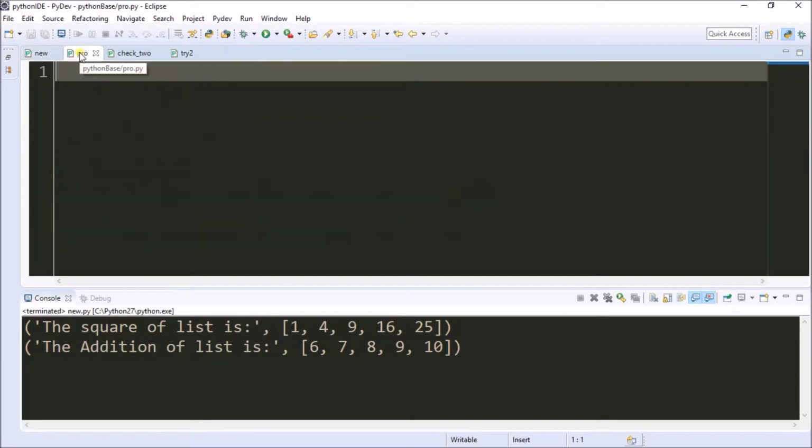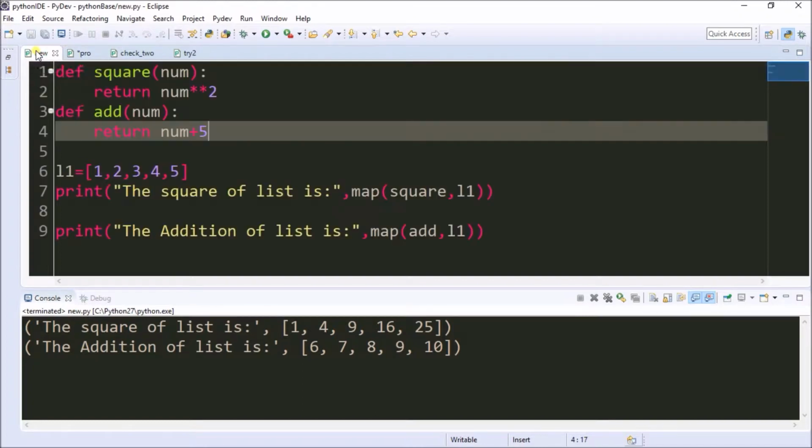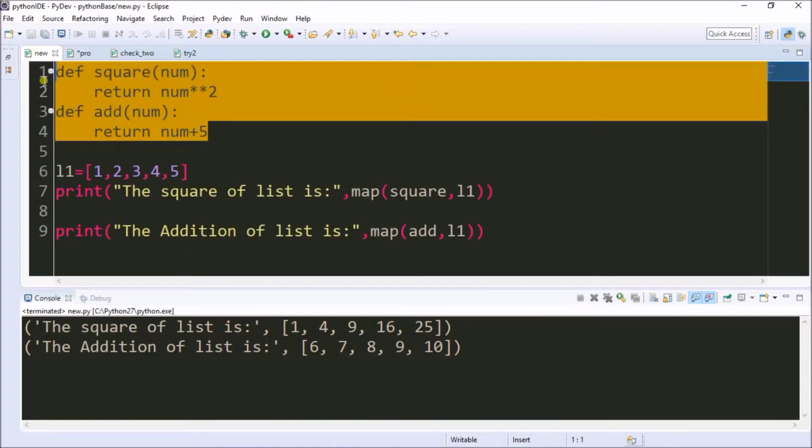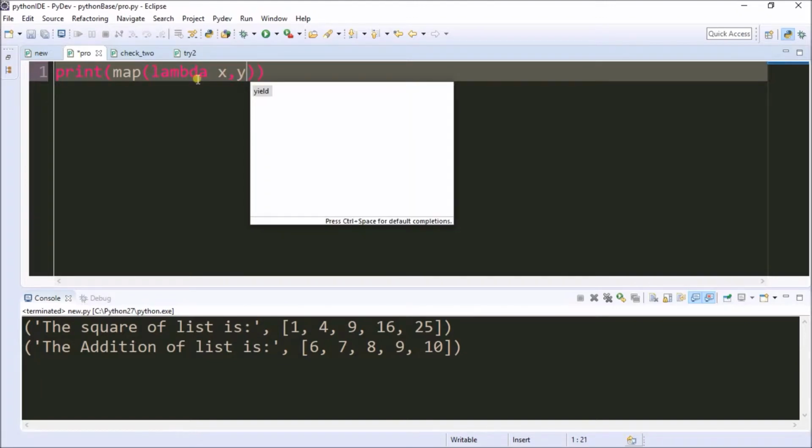Now I'll show another anonymous function, called lambda. In the previous example we created a method and called it here to do the process. Now we're going to create our own method with the help of the lambda keyword, x comma y.